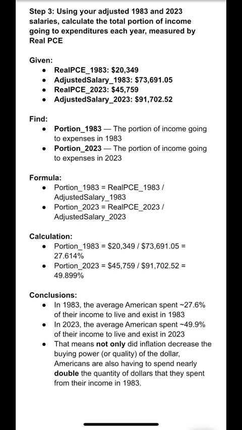The third step is to use our adjusted salaries to calculate the portion of income going to expenditures per year. To find the portion in 1983, we divide the real PCE per capita in 1983 by our adjusted salary in 1983. To find the portion in 2023, we divide the real PCE per capita in 2023 by our adjusted salary in 2023. What we find is that in 1983, the average American spent around 27.6% of their income to live and exist in 1983. Whereas in 2023, the average American spent around 49.9% of their income to live and exist in 2023. That means not only did inflation decrease the buying power or quality of the dollar, Americans are also having to spend nearly double the quantity of dollars that they spent from their income in 1983.